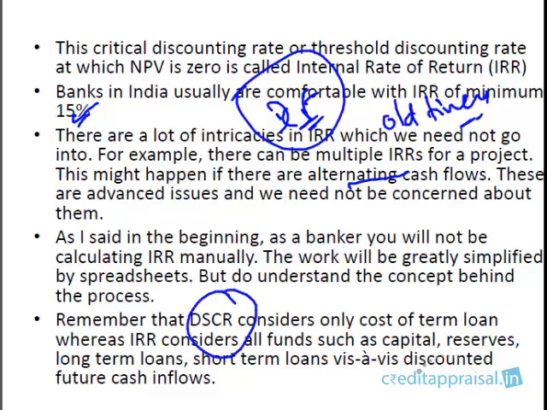As I already said, bankers are more comfortable with DSCR, but DSCR considers only the cost of term loan. Whereas IRR considers all funds, such as capital, reserves, long-term loans, short-term loans. This is the cost of capital. It's not just the cost of term loan, cost of long-term debt, or cost of equity. It is all capital put together, own capital and borrowed capital. That's why it's a more powerful concept than DSCR.